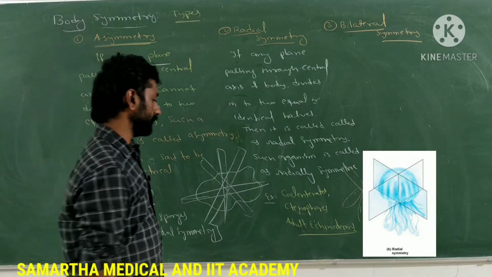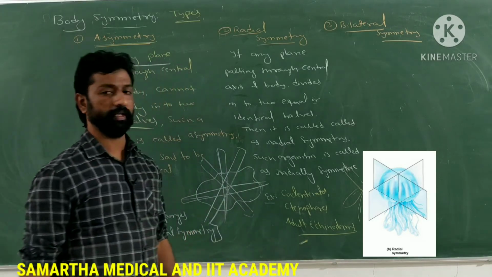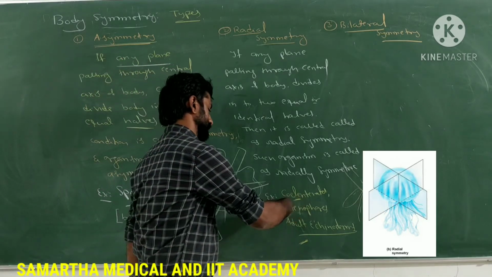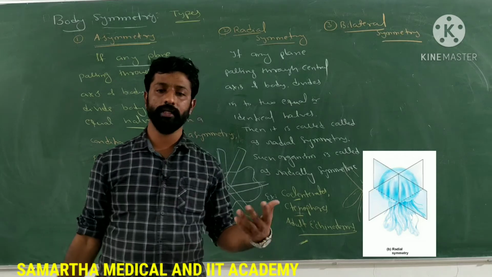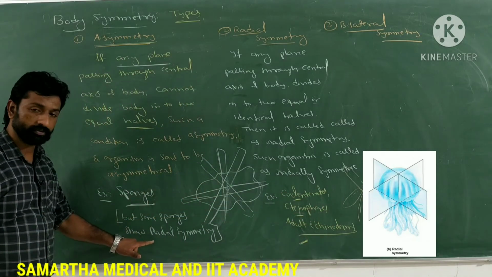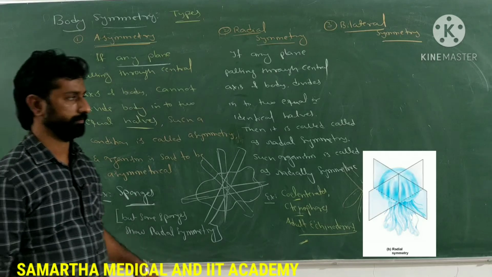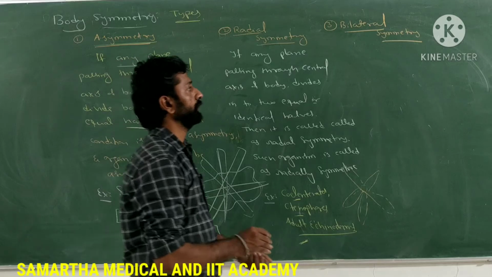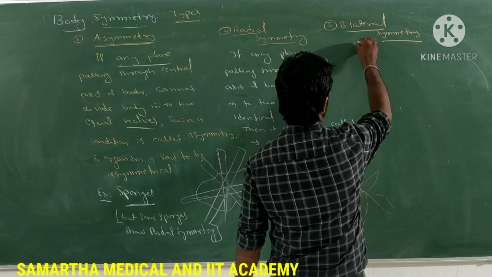Right? Only the adult echinoderms are radially symmetric, but not the young ones. And coelenterates and ctenophores are radially symmetric. Along with that, remember, some sponges are also radially symmetric. So this is regarding radial symmetry. The next is bilateral symmetry. What do you mean by bilateral symmetry here?